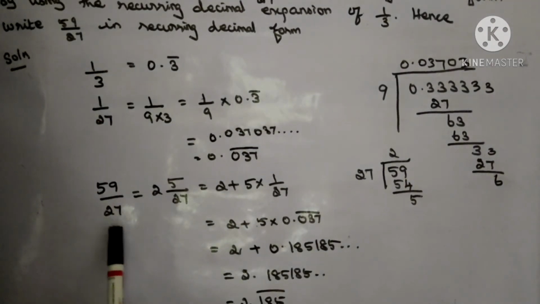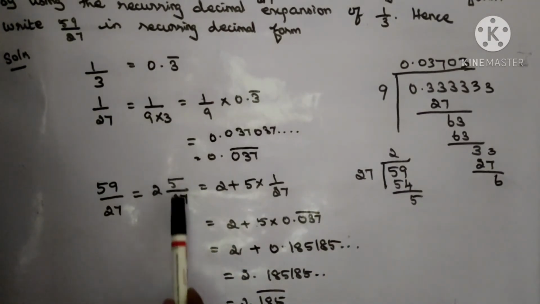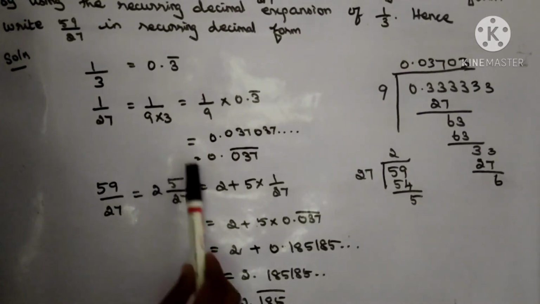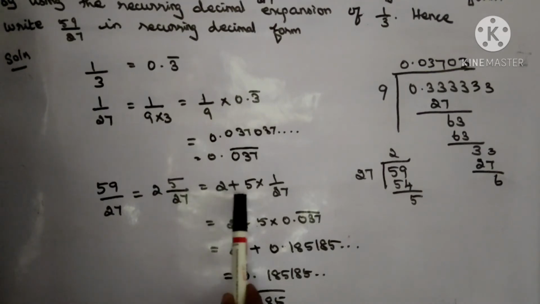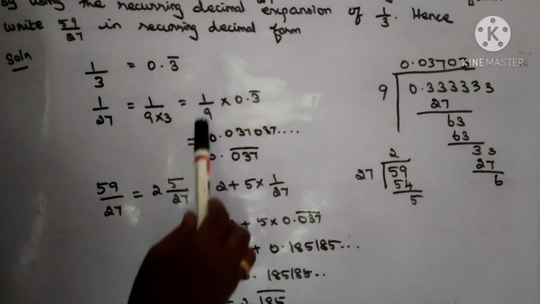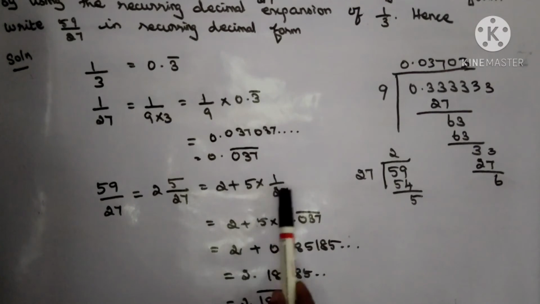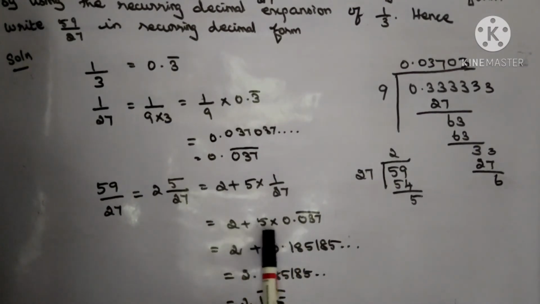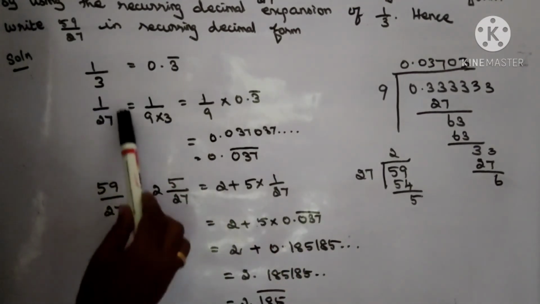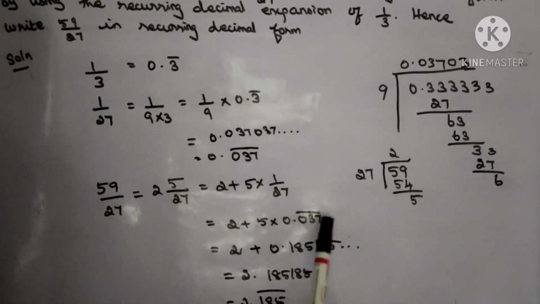Using this result, find out the recurring decimal expansion of 59 by 27. Divide the number by the divisor: 2 5 by 27, where 2 is the whole part and this is the fractional part. So 2 plus 5 by 27 is 5 into 1 by 27, because we use this result in this question. We already know the decimal expansion of 1 by 27 is 0.037 with the whole bar.